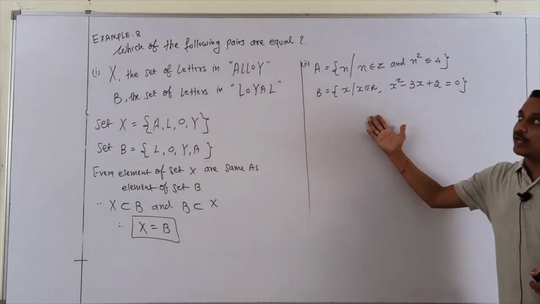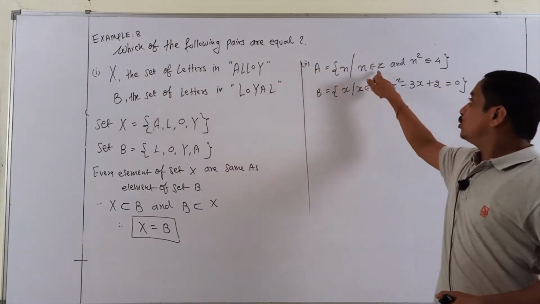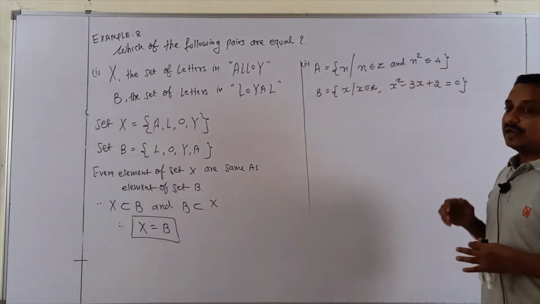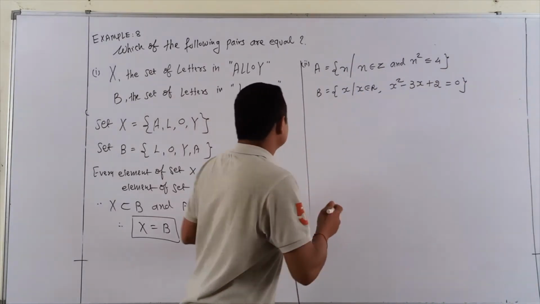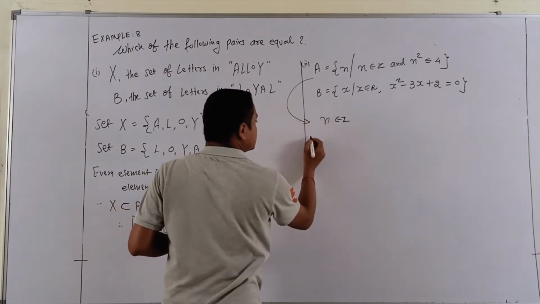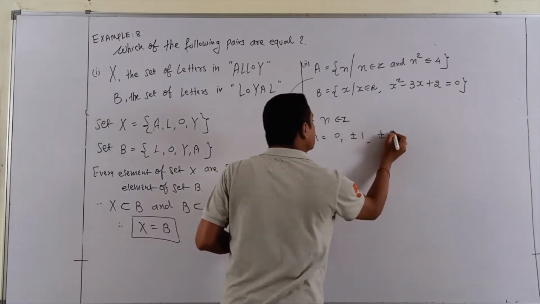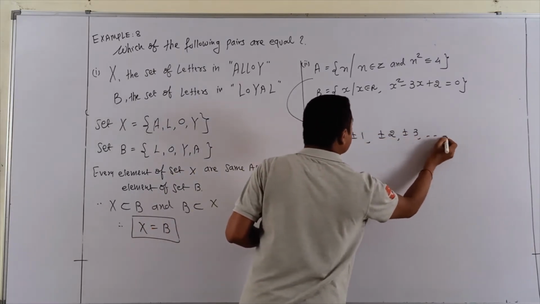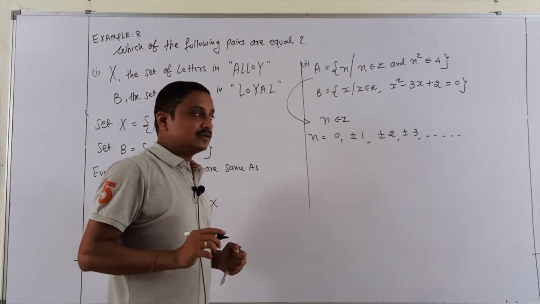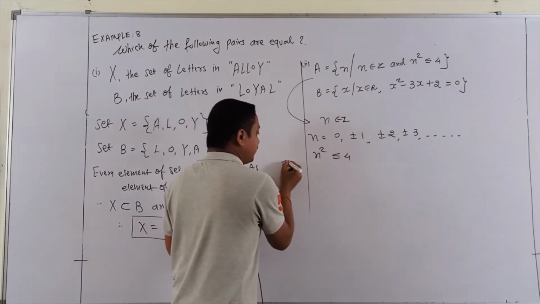Now one more question, example 8 continued. Question second: N belongs to Z, but N square is less than or equal to 4. So let me explain Z. N belongs to Z. Students, you know Z has numbers 0, plus or minus 1, plus or minus 2, plus or minus 3, like that. I take the condition N square less than or equal to 4.